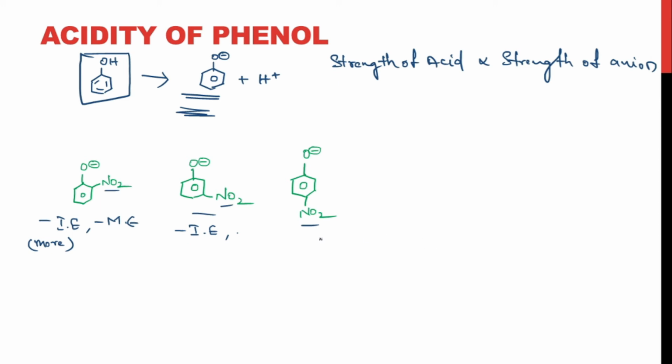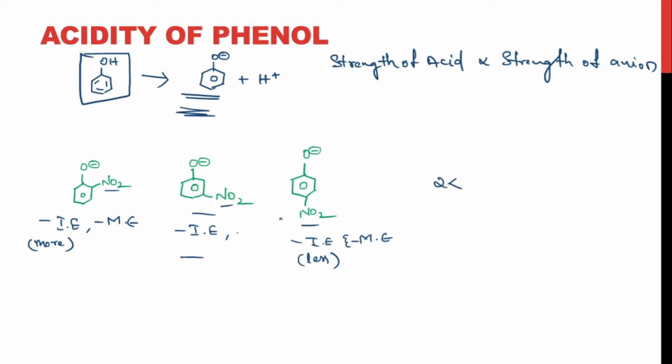In this particular molecule, it is withdrawing the electrons through inductive effect and mesomeric effect, right? It is withdrawing the electrons in both the ways, but the intensity of inductive effect here is less compared to the first structure, right, due to the increase in the distance. Now in these three structures you can see a withdrawing nature, but in the second structure you can see less withdrawal because it is showing only the negative inductive effect. So the second structure would be least stable, right?